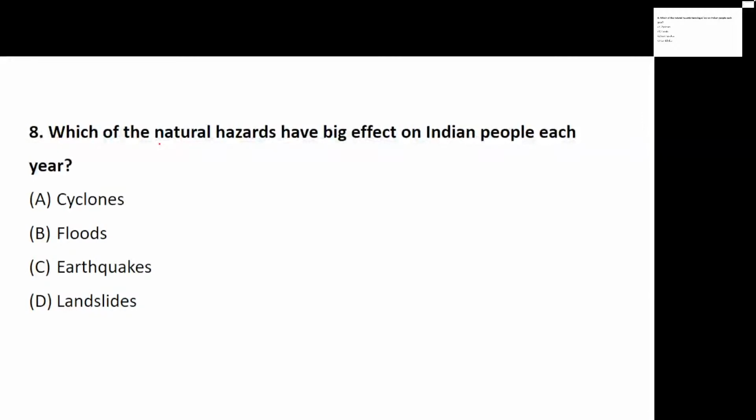Okay, it is talking about what? It is talking about the impact on the people of India. So they have given the natural hazards: cyclones, floods, earthquakes or landslides. You need to pick from the options given below and tell which has a very huge impact on the people of India. So let's see. You need to answer from one of them, which is given below.